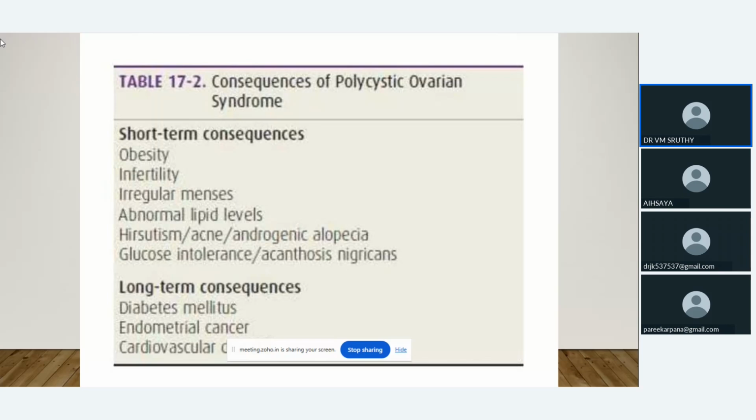What are the main consequences of PCOS? The short-term consequences we already discussed: obesity, infertility, irregular menses, abnormal lipid levels, hirsutism, acne, androgenic alopecia, glucose intolerance, and acanthosis nigricans, which means blackish discolorations. Long-term consequences: diabetes, endometrial cancer due to increased estrogen, and cardiovascular diseases.